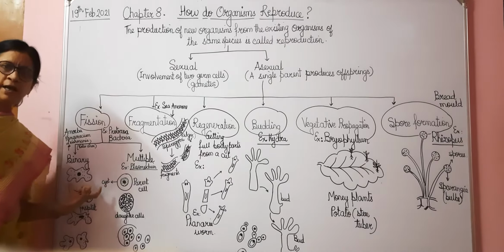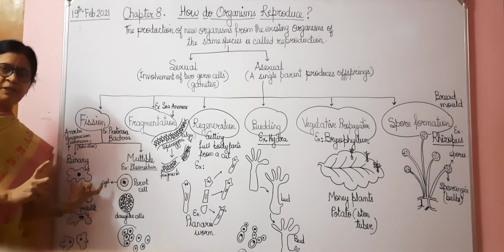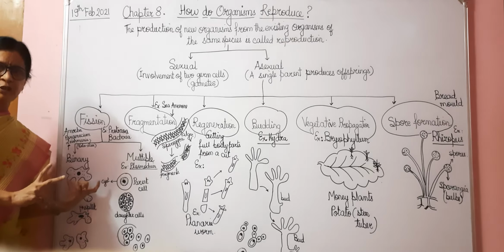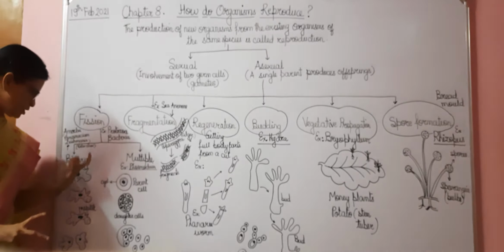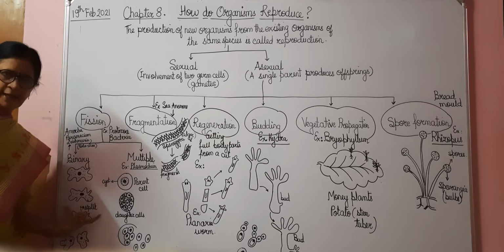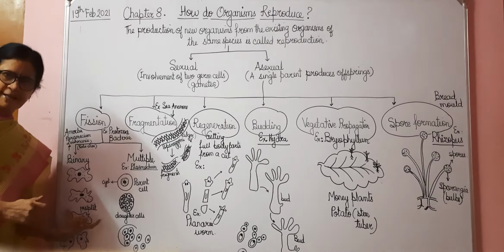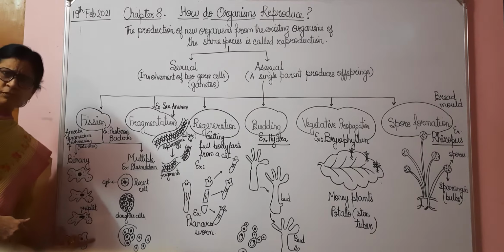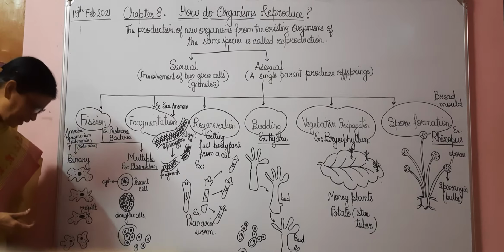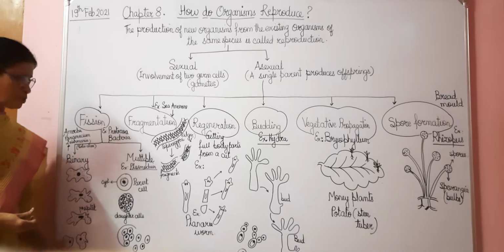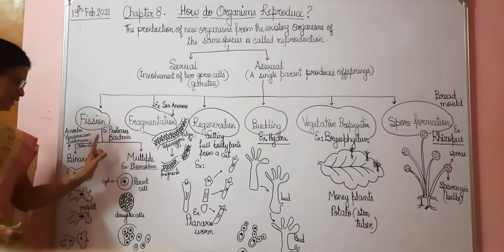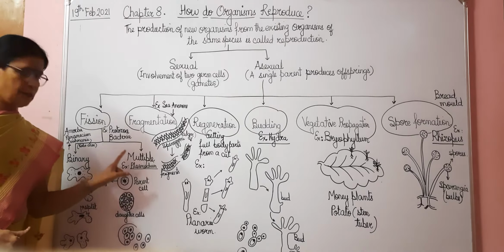This fission is called binary fission. Bi means two, means one cell, full grown organism, is converted into two different daughter cells. Then this fission is known as binary fission. So this is one amoeba. Here there is splitting taking place. The nucleus and the cytoplasm divide into two. They are coming closer. They are dividing. That splitting is increasing, and finally they are split into two daughter cells. So this type of fission is called what? Binary fission. Okay. Then this fission can also be of the type which is called multiple fission.